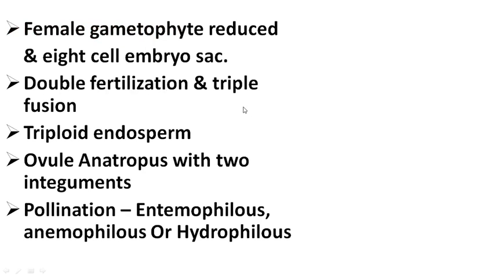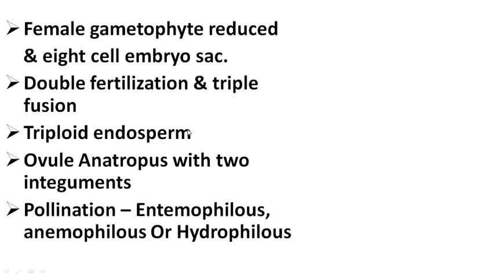So here the female gametophyte is very reduced, generally the 8-celled structure known as the embryo sac. They show double fertilization and triple fusion. In double fertilization, one male gamete fuses with the egg, resulting in the formation of a zygote, while another male gamete fuses with the secondary nucleus, and there is formation of triploid endosperm.